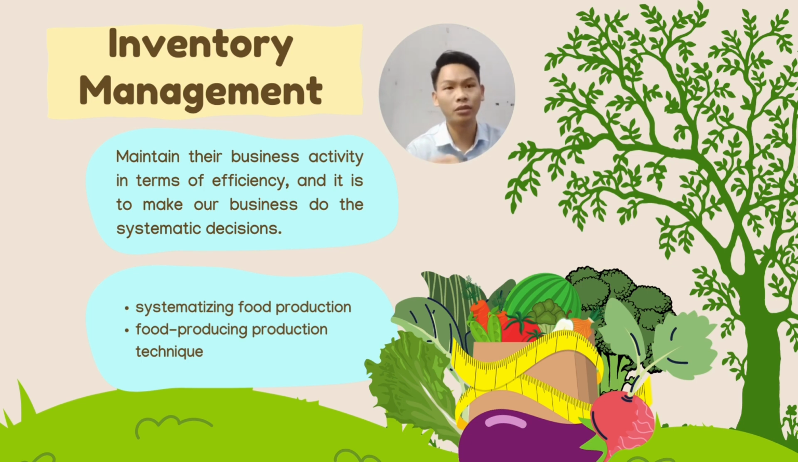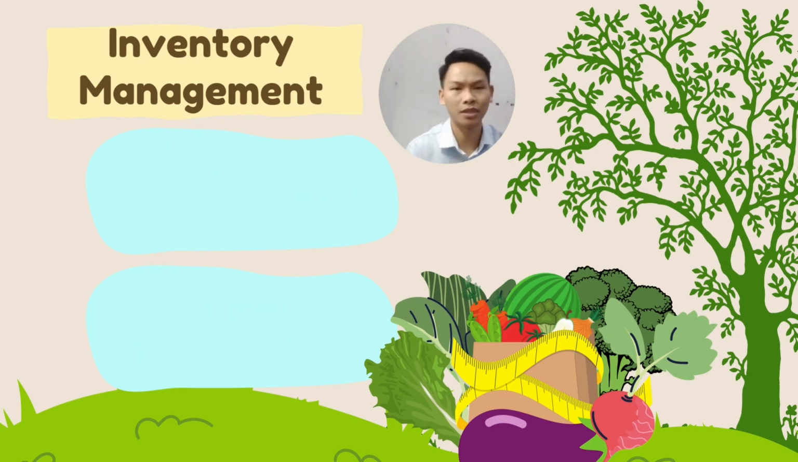This allows a company to produce goods more cheaply and cuts down on waste. And for the food producing production technique, it is like from the input to the output, the production procedures of the transformation process in production goods, and it can ensure that production runs smoothly and perform goods management.